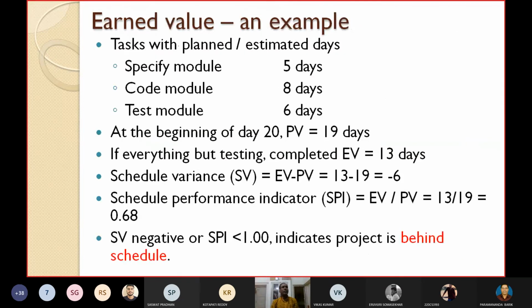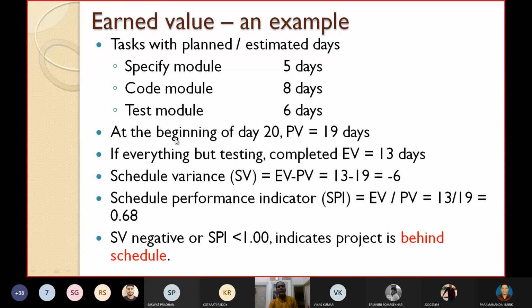We'll quickly take one example, or maybe two small examples, then we'll finish. Suppose you want to develop a project. The various tasks associated with the project are specified: the module requirement specification, code the module, and test the module. The estimated dates are given like this. Specify module is estimated to take 5 days. Coding the module is estimated to take 8 days. Testing the module is estimated to take 6 days.